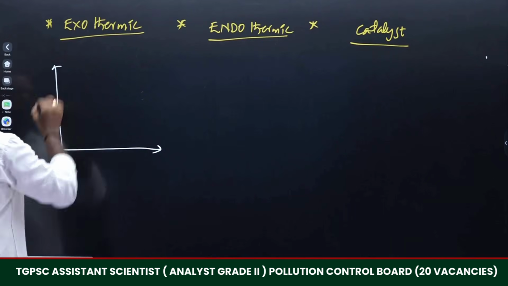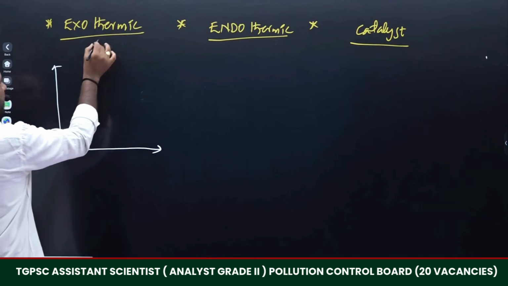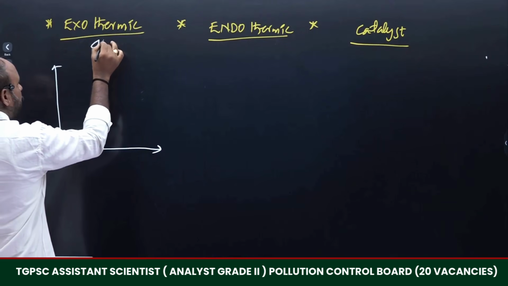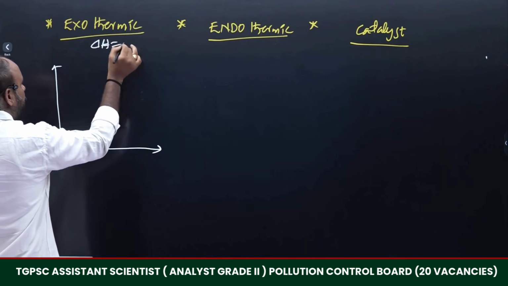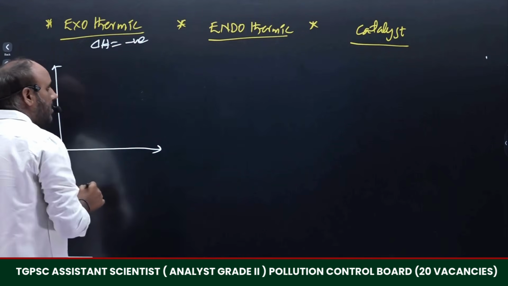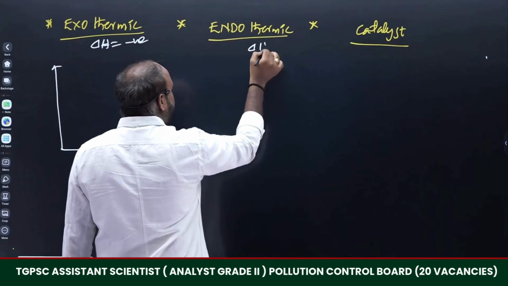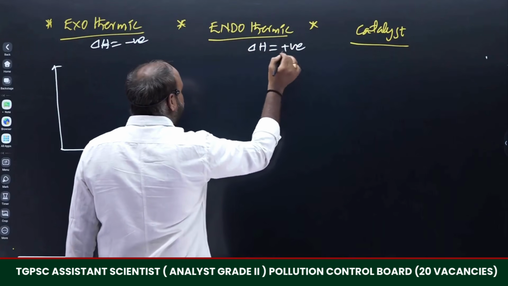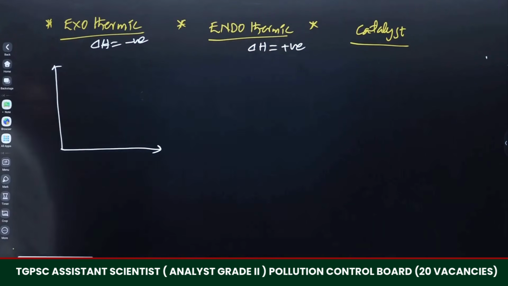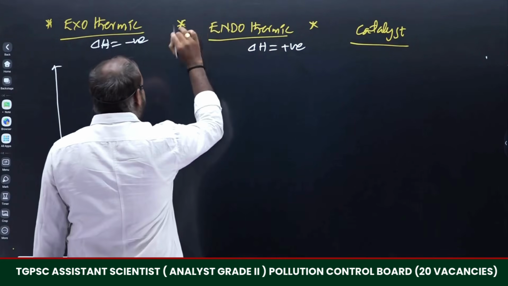So for exothermic reactions, just keep it in mind, the change of enthalpy, delta H, becomes negative, right? For an endothermic reaction, delta H will be positive. These terminologies too we have to remember. What is meant by delta H for a general reaction?